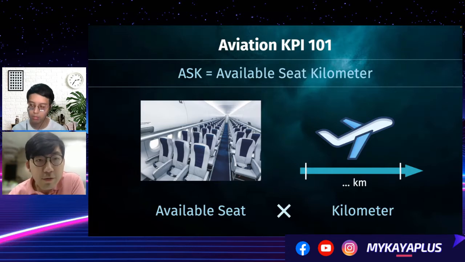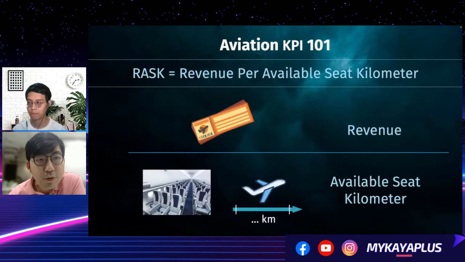From this, you can extend into what they call RASK, in short, revenue per available seat kilometer. From a high level standpoint, it is the total sales generated based on the available seats times the travel distance. As simple as that.